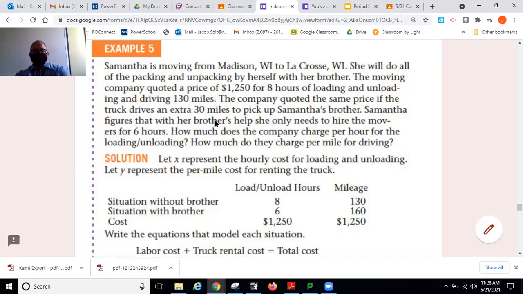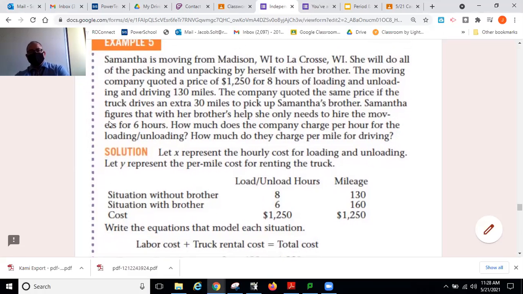Samantha figures that with her brother's help, she only needs to hire the movers for 6 hours. How much does the company charge per hour for the loading and unloading? How much do they charge per mile for the driving? All right, so that's the situation. That's the kind of word problem you might expect to encounter. How do we solve it?